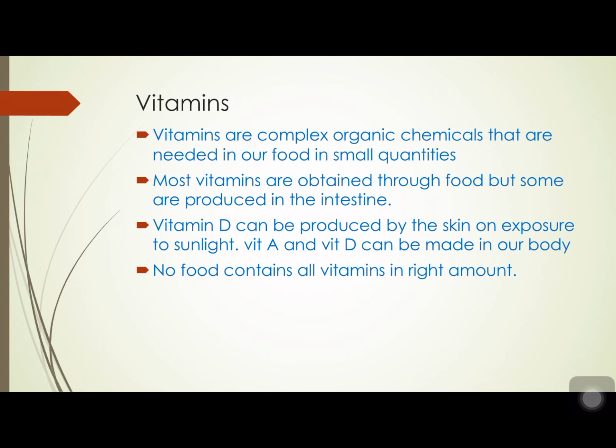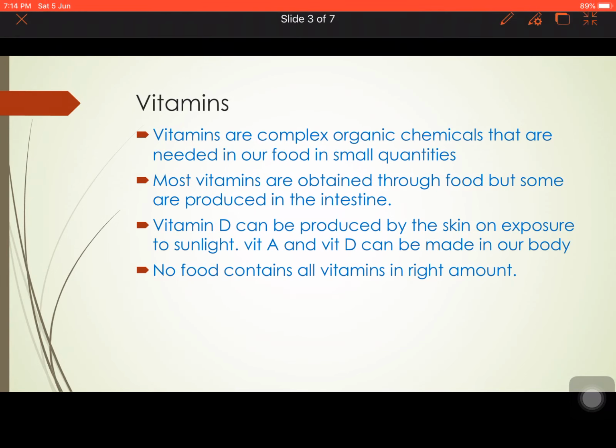Now, what are vitamins? Previously, in the last episode on minerals, we said that minerals are the inorganic chemicals which the body needs in some amount for its basic functioning. Whereas vitamins are complex organic chemicals. So minerals are inorganic salts, but vitamins are organic chemicals that are needed in our food in small quantities. We don't need a huge amount of vitamins to make our body functional.